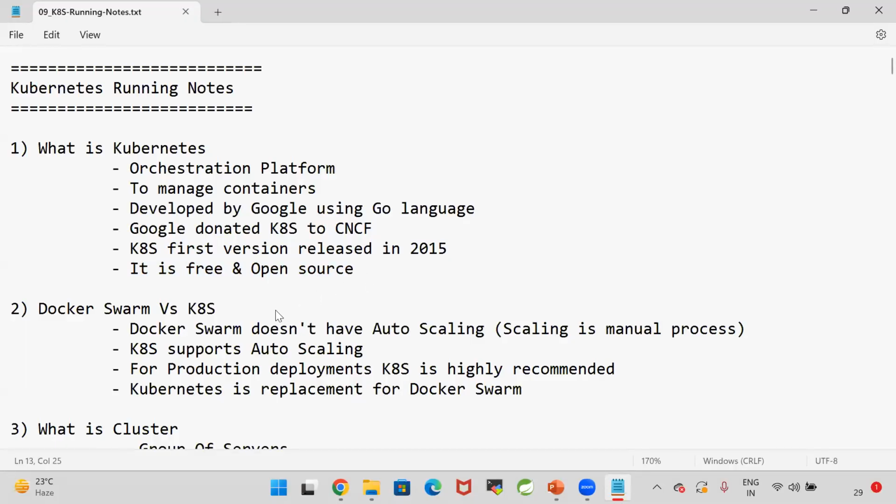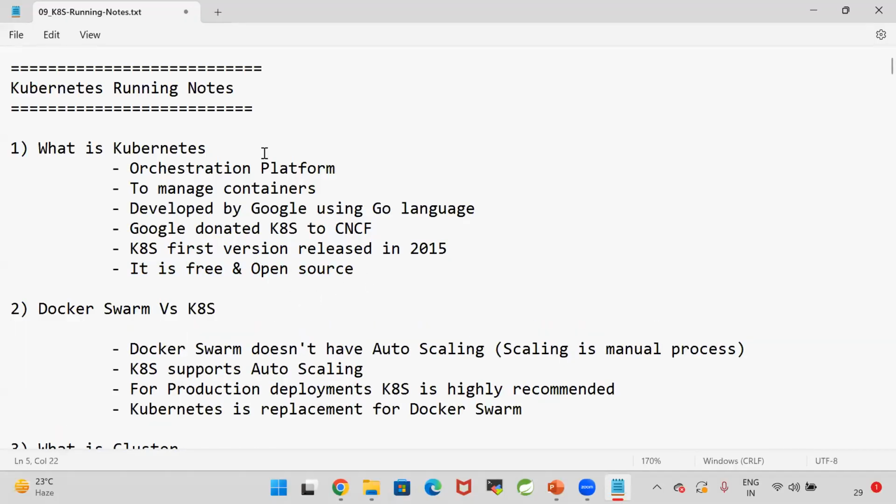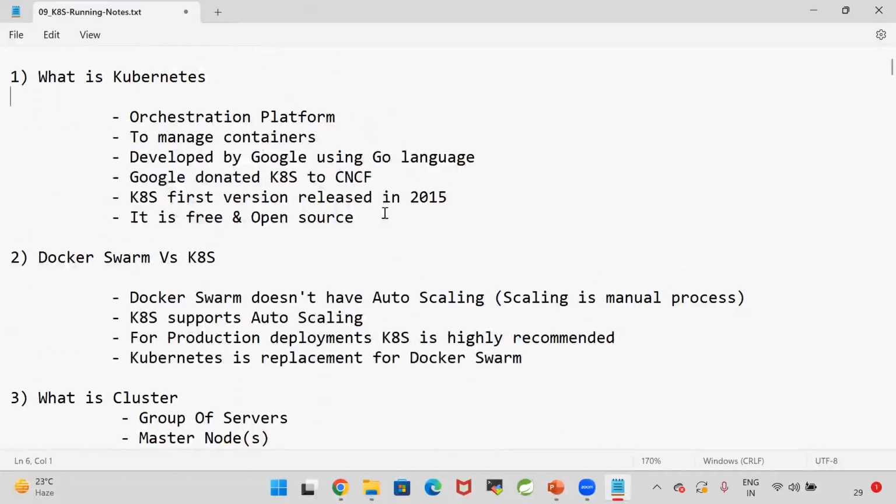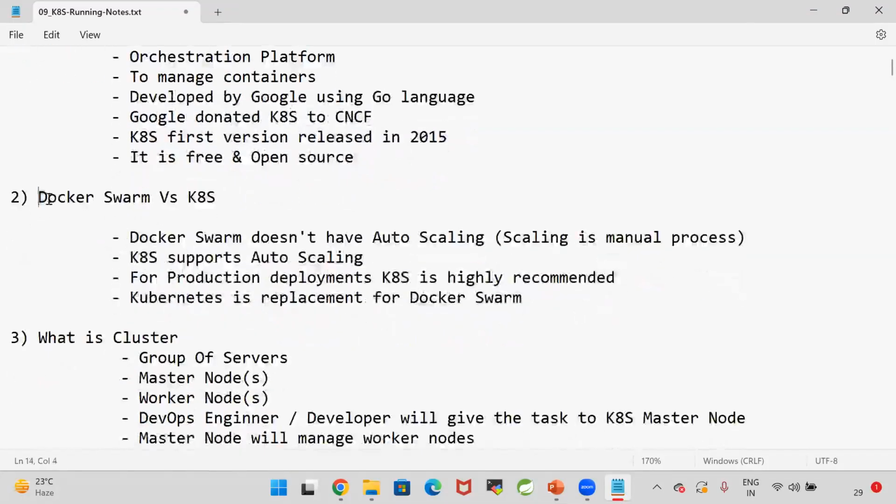Now here, as I told, Docker is a containerization platform, whereas Kubernetes is an orchestration platform. Docker is used to manage application execution. Kubernetes is used to manage Docker containers. So that's why it is called an orchestration platform. In Docker Swarm also I explained what is orchestration. Orchestration means management.